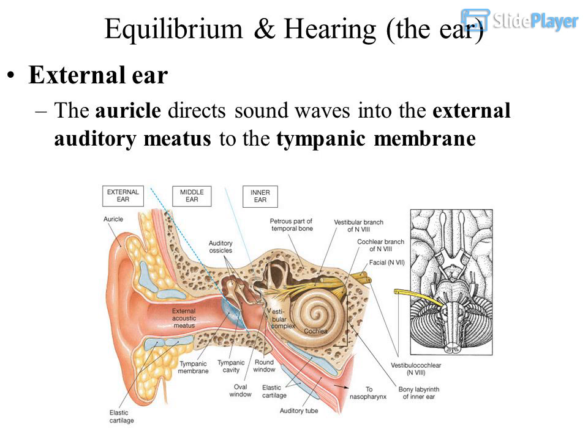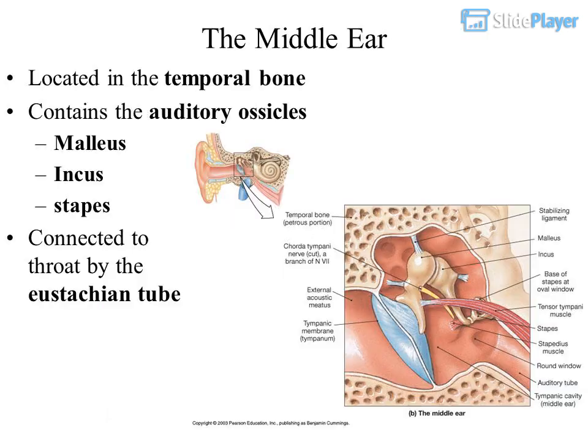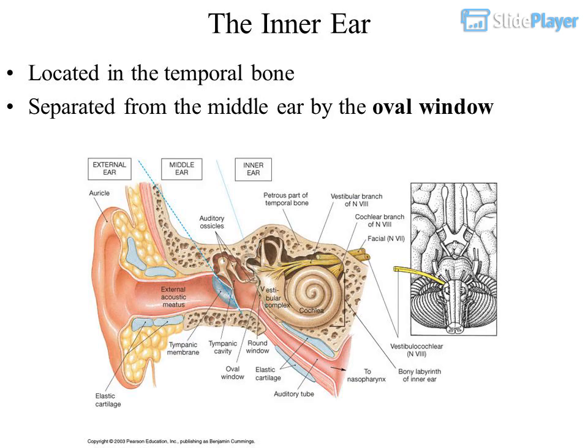Equilibrium and hearing, the ear. External ear: the auricle directs sound waves into the external auditory meatus to the tympanic membrane. The middle ear, located in the temporal bone, contains the auditory ossicles: malleus, incus, stapes. Connected to the throat by the eustachian tube.